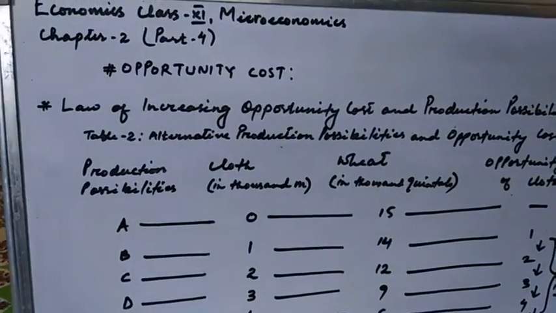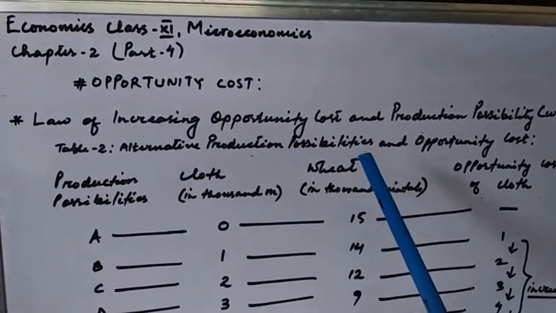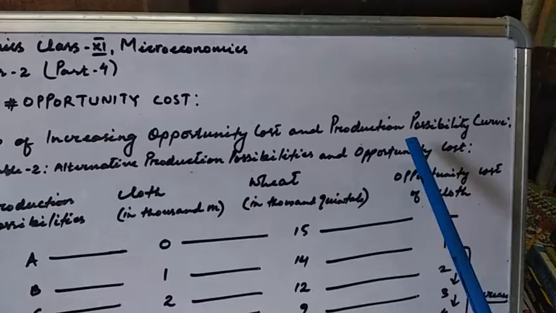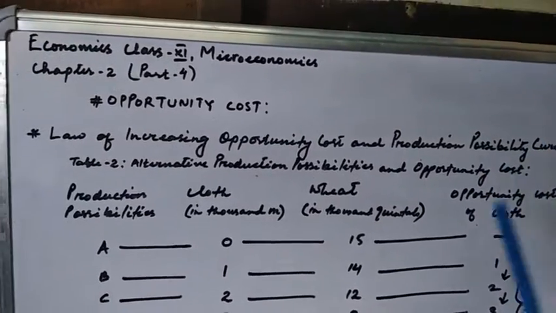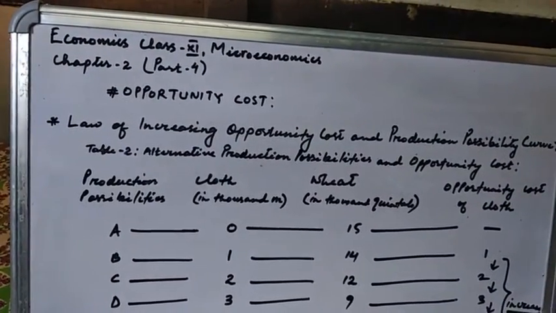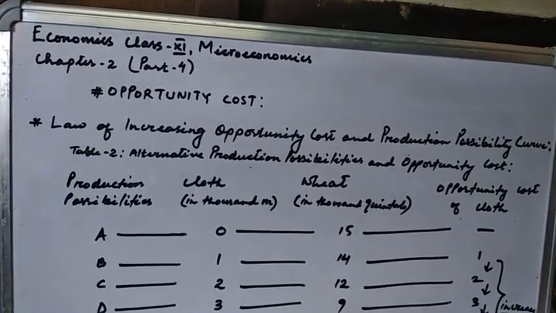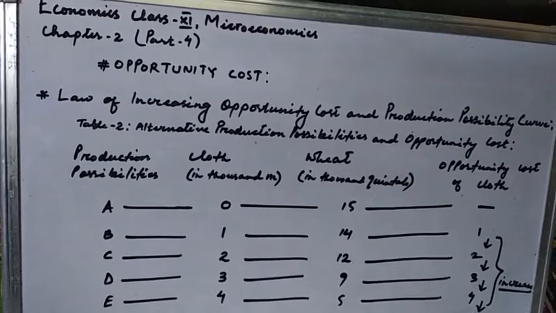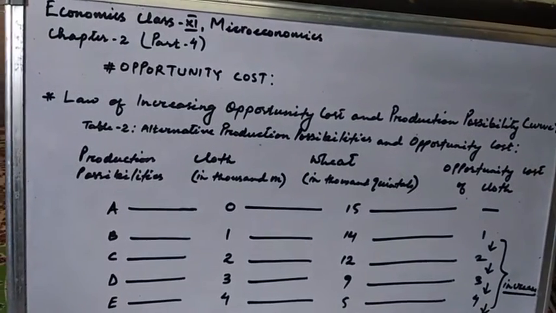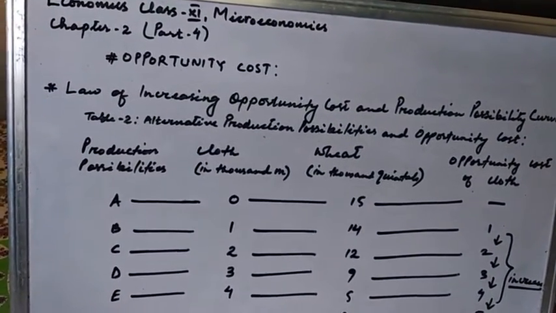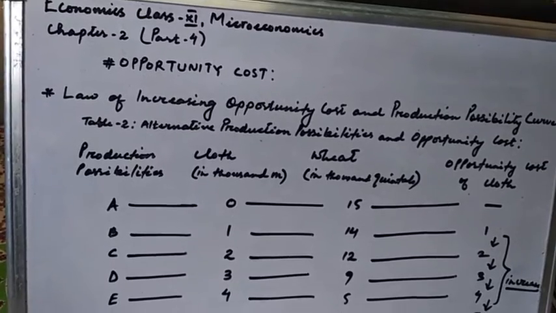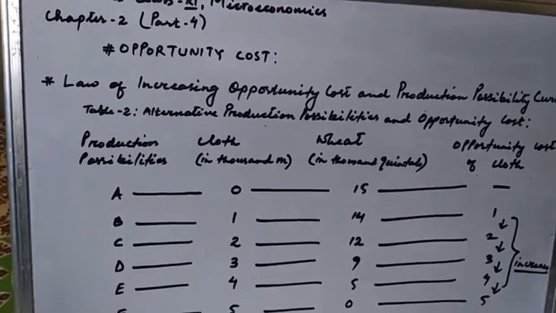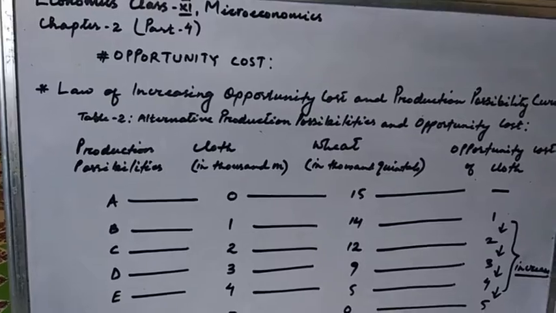Okay, the next topic is the law of increasing opportunity cost and the production possibility curve. In opportunity cost, there is a law called the law of increasing opportunity cost. The opportunity cost keeps on increasing: the amount of sacrifice that you make to obtain one good keeps on increasing.